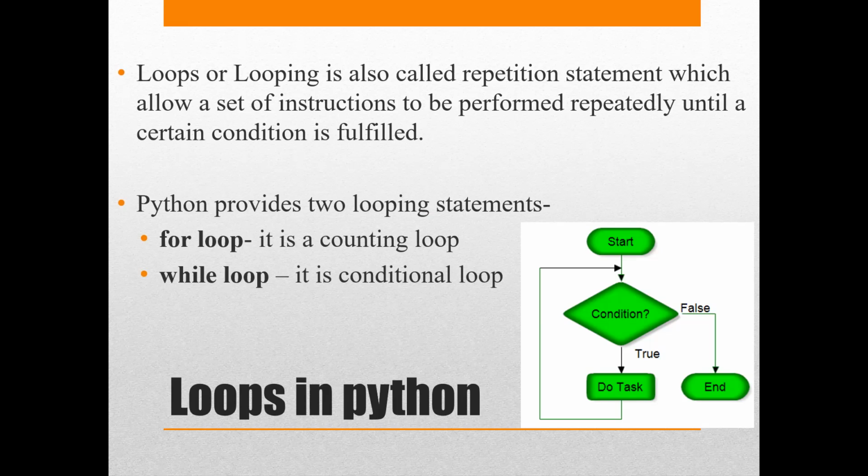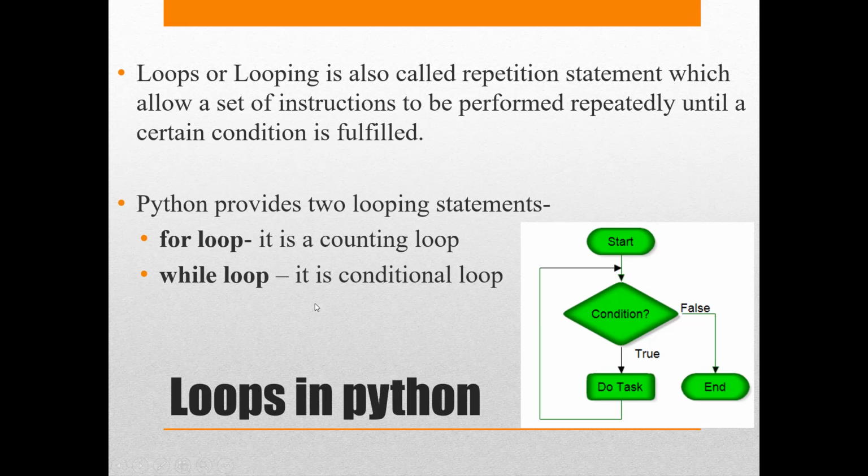Or rather, I should first understand what a counting loop is. When I say counting and conditional, what's the difference? In the case of a counting loop, I would be able to define the number of times my loop should execute. That means I know the count, the number of times my statement should execute. Maybe 5 times, maybe 10 times, maybe 20 times, but I am aware of the count. When I'm aware of the count, I go for a for loop.